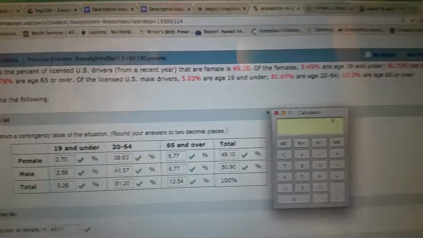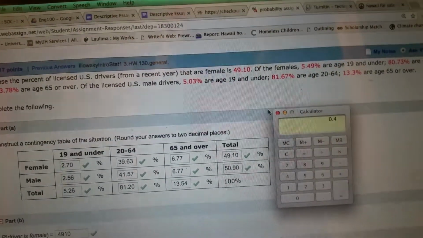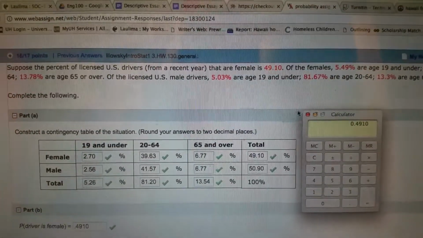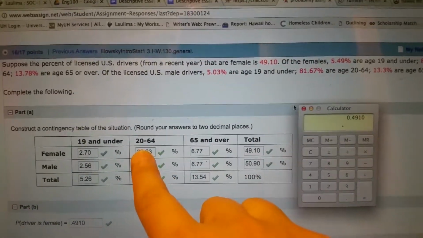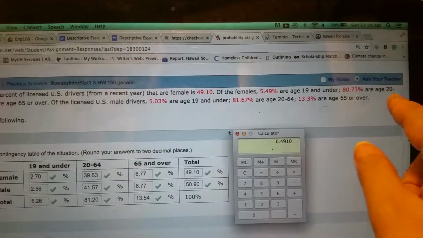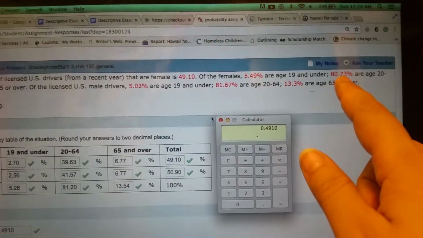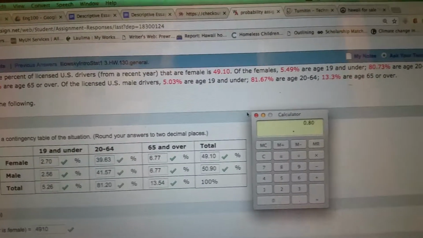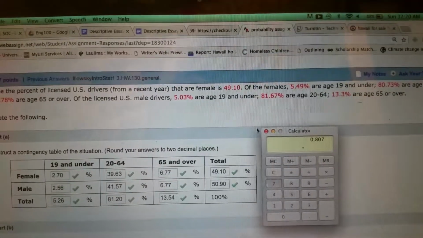Okay, doing it again. 49.10, turning that into a decimal. I'm going to times that by the percentage for the 20 to 64. 80.73 are age 20 to 64. So I move that decimal 2 over, and I've got 0.8073.